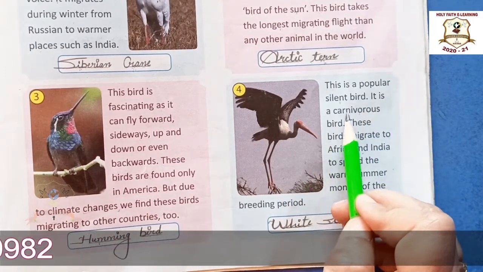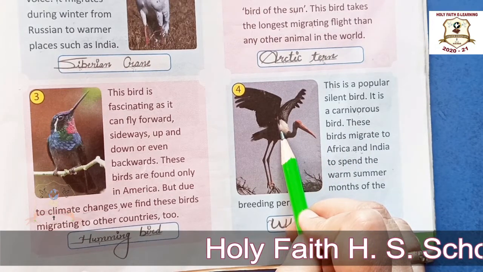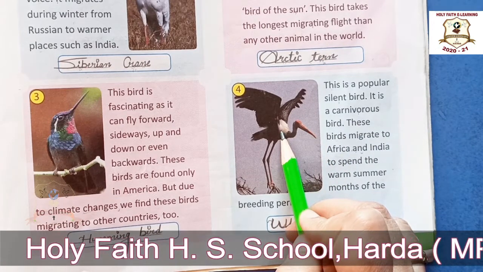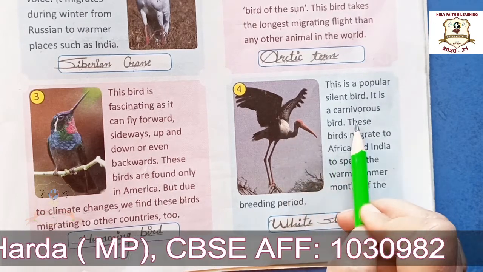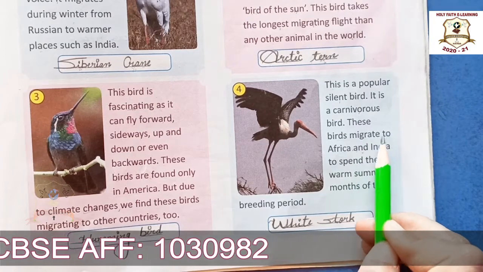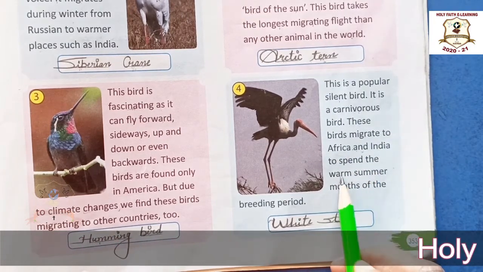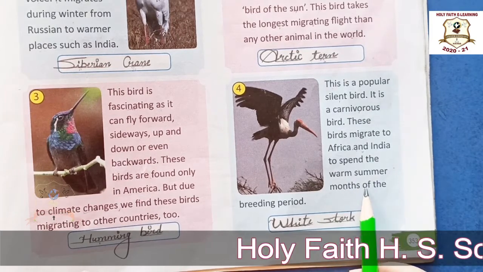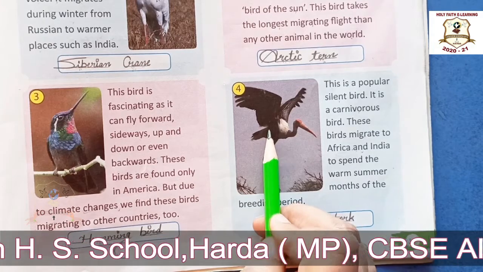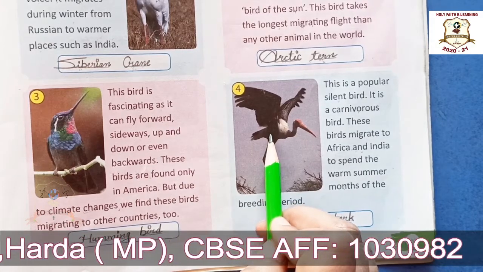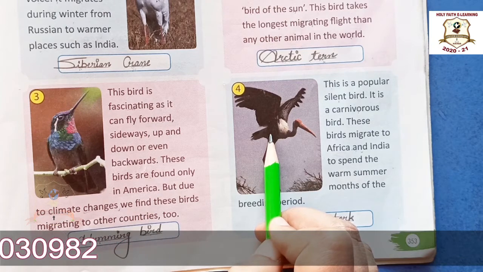It is a carnivorous bird. Carnivorous means an animal that eats meat of other animals. These birds migrate to Africa and India to spend the warm summer months of the breeding period. ओके और ये जो बर्ड है ये अफ्रीका एंड इंडिया में माइग्रेट करते हैं फॉर स्पेंड द वार्मर समर.